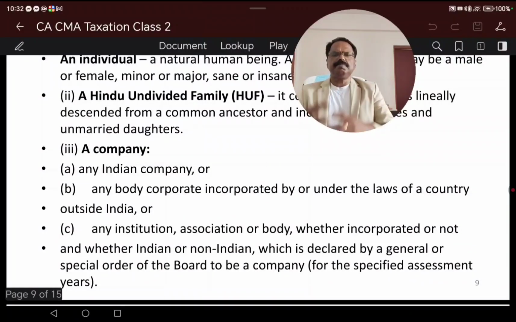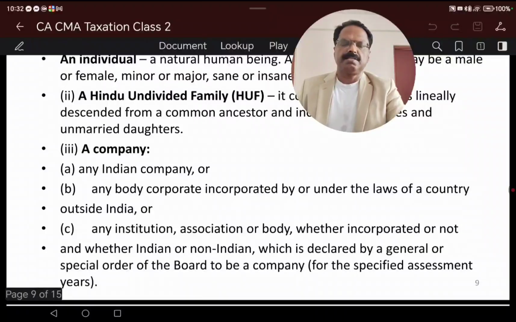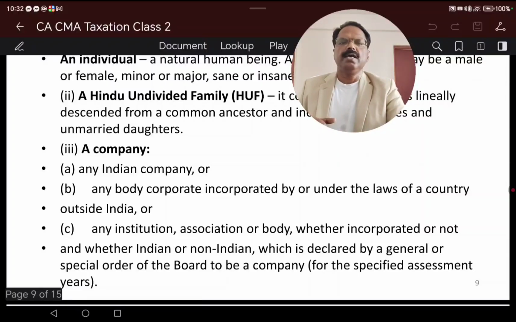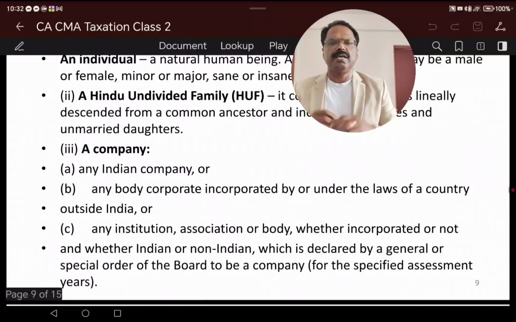So these are special cases wherein the government is declaring by resolution that it is deemed to be a company in India.